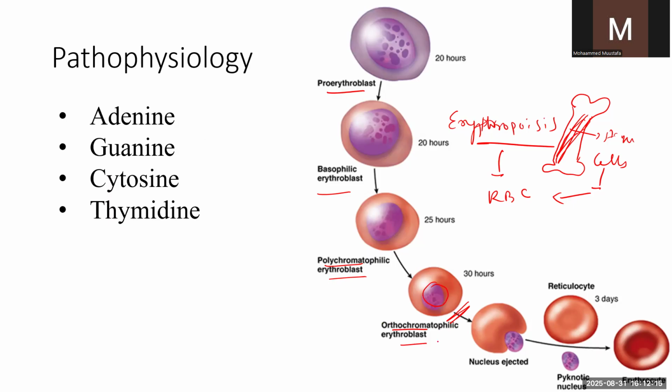After this phase, the nucleus will be ejected and new erythrocytes will be formed. Matured erythrocytes or reticulocytes do not have a nucleus in them, right? So until the orthochromatophilic erythroblast, there is a presence of nucleus.